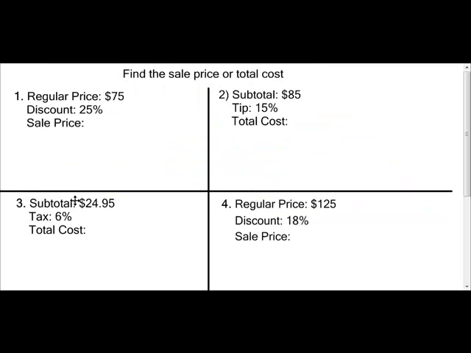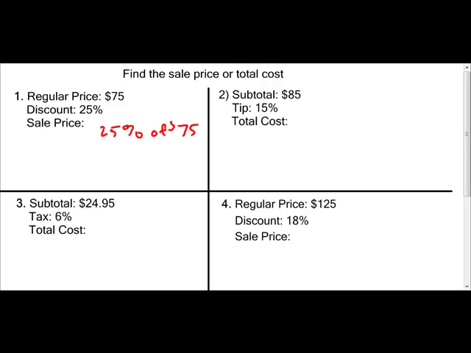All right, we have a few problems here. Problem number 1 says the regular price is $75 and the discount is 25%, and they want you to know the sale price. So what they're really asking is, what is 25% of $75?